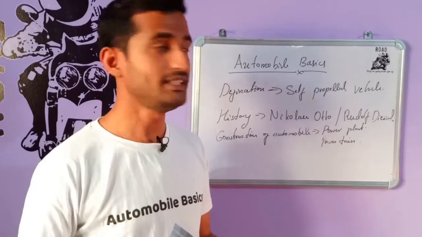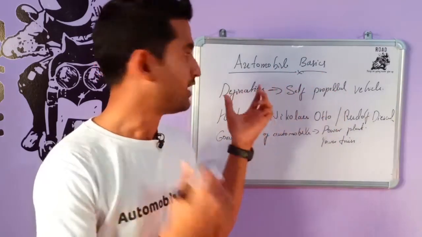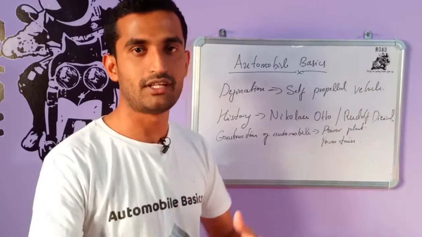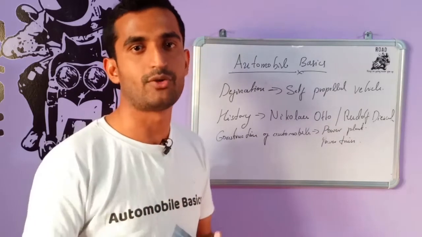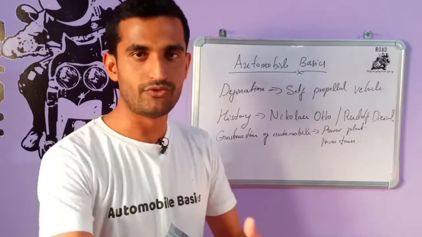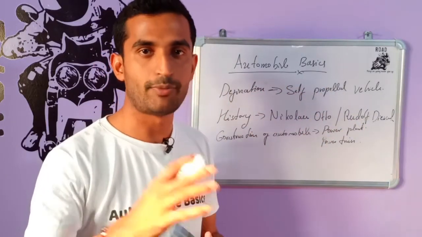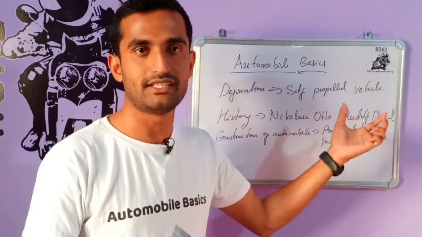Right, let's see what is the definition of the automobile. In simple terms, automobile means it's a self-propelled vehicle. Now, what is a self-propelled vehicle? Self-propelled means it moves by itself. It will rotate or move because of the powerhouse which is placed inside the vehicle. The powerhouse I'm talking about is the engine which is placed inside the vehicle.